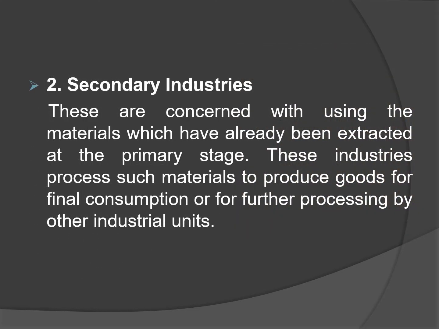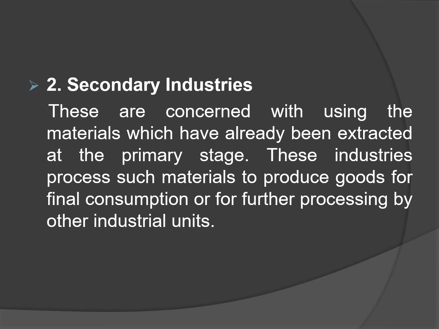What are secondary industries? The secondary industries are concerned with using the materials which have already been extracted at the primary stage. Whatever extraction has been done at the primary stage is used here. Primary industries provide raw materials or semi-finished products to the secondary industries.